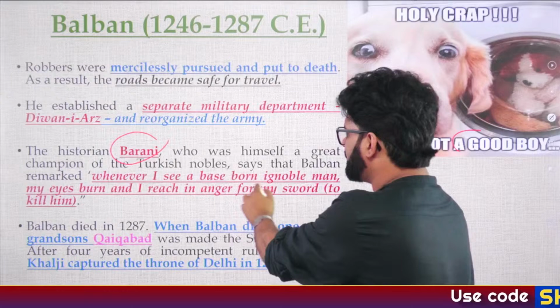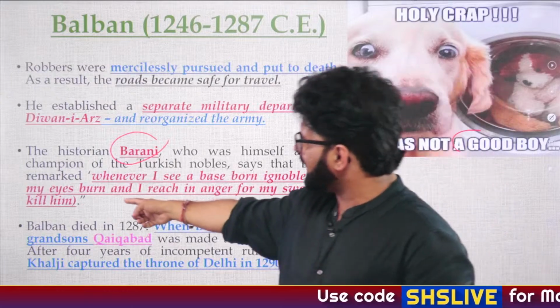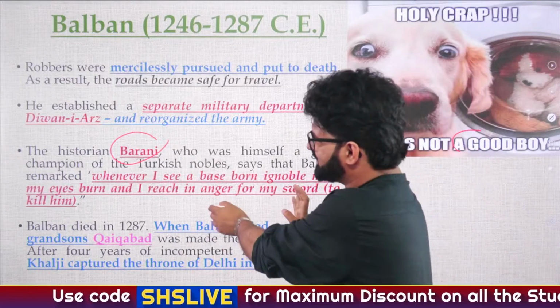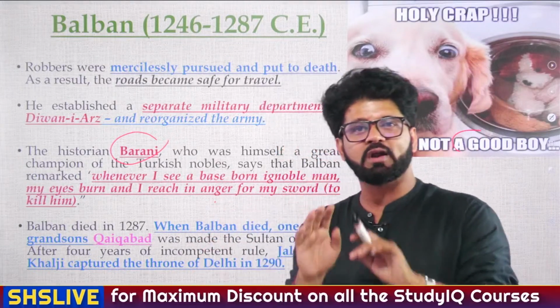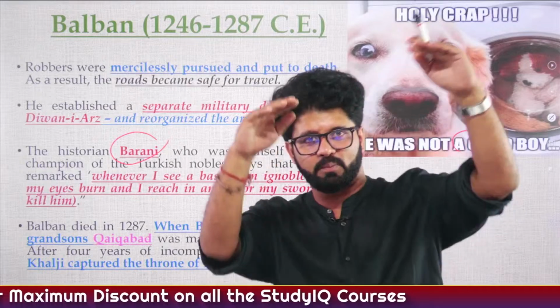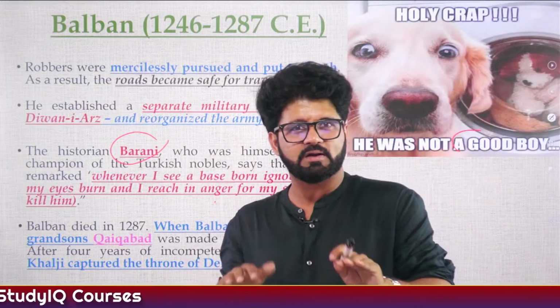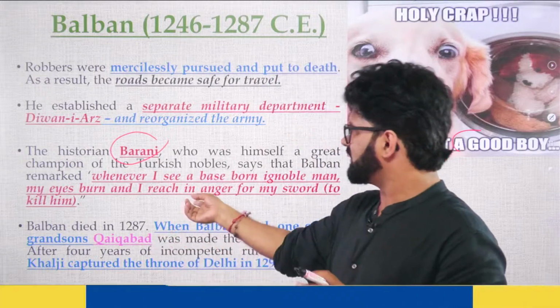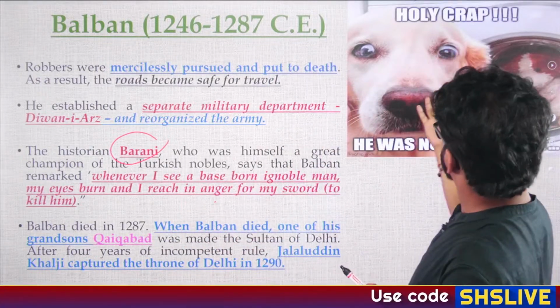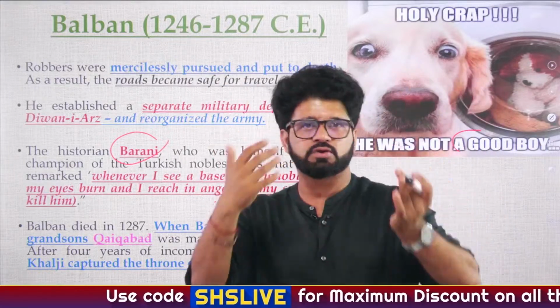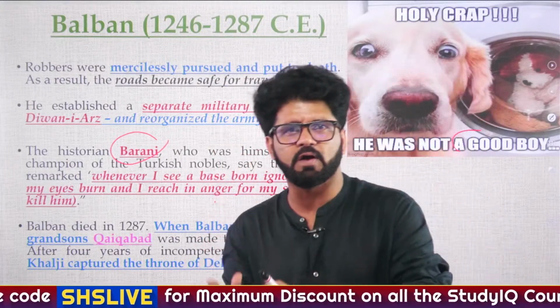Whenever I see a base-born, ignoble man, my eyes burn and I reach in anger for my sword. So what he is actually saying in simple words is, whenever I see a non-Turkish guy or a guy who does not belong to the higher clan, I just don't like them. So you have to be either a Turkish or I don't like you. So again, that is not a very good thing, and that's why this sir is so concerned that he was not a good boy, making an impression of him that he was good. So again, these kind of guys, they are complex.